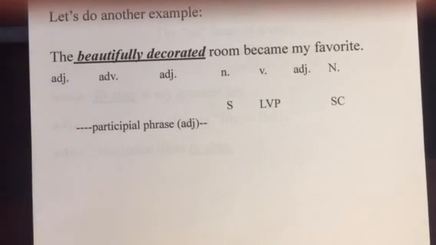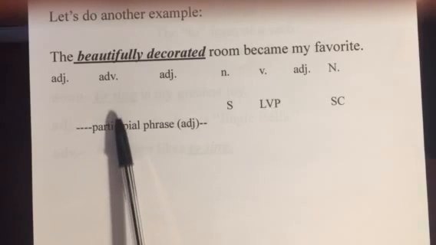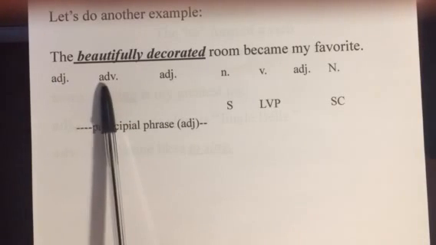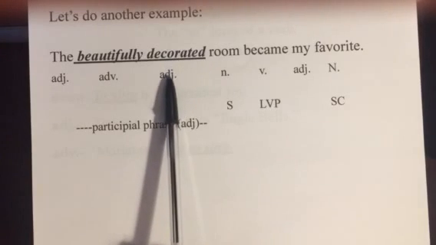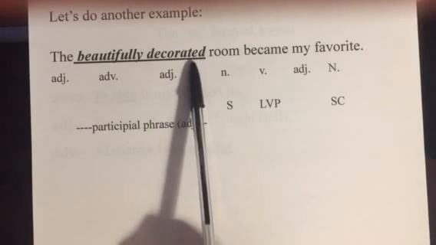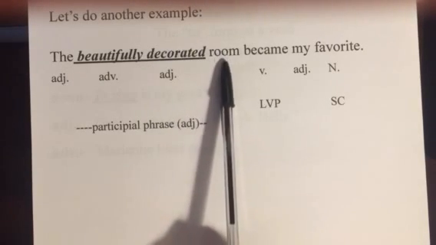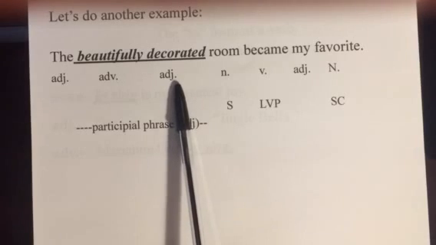Let's do one more. The beautifully decorated room became my favorite. So here, beautifully is an adverb because it modifies decorated. And normally you'd think, oh, decorated is a thing you do, it's a verb. But here it modifies room, so it's acting like an adjective.